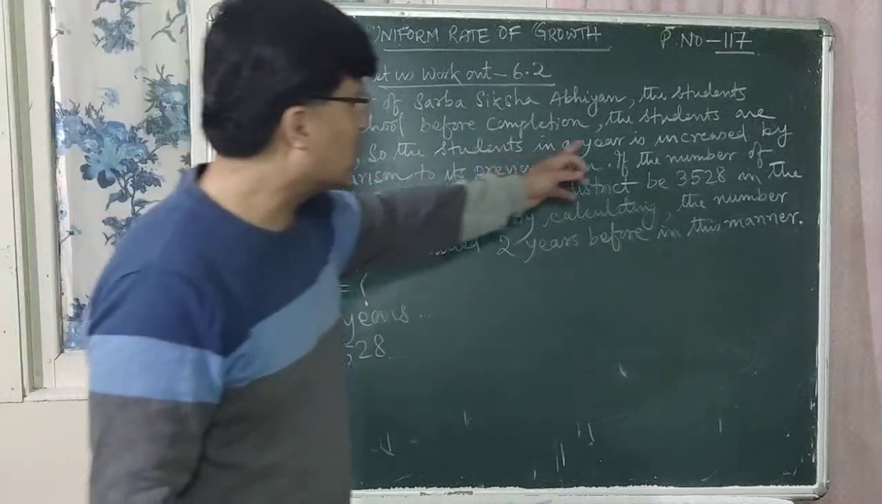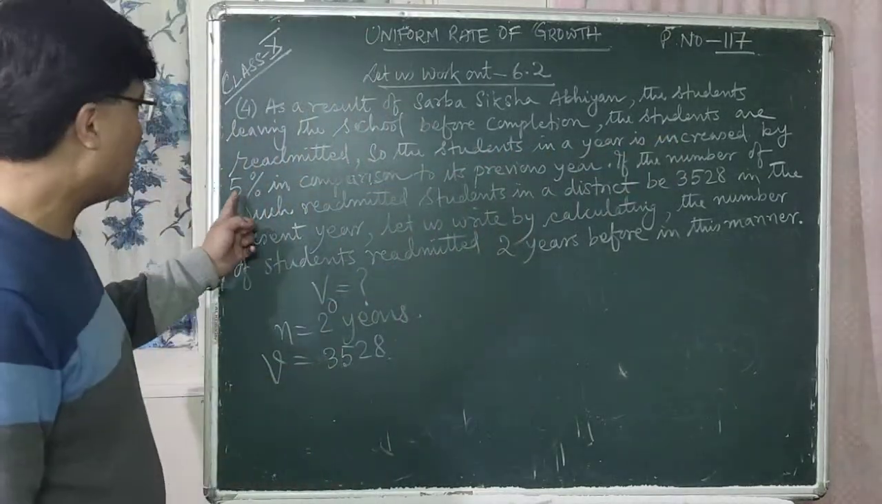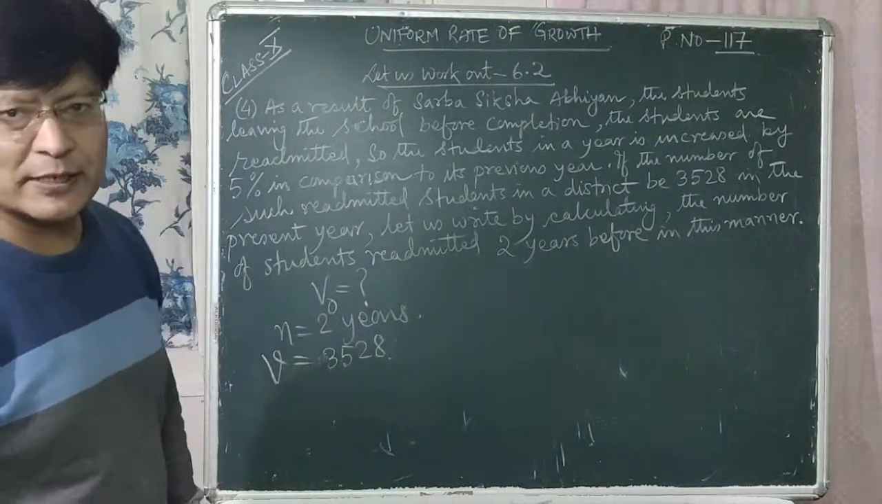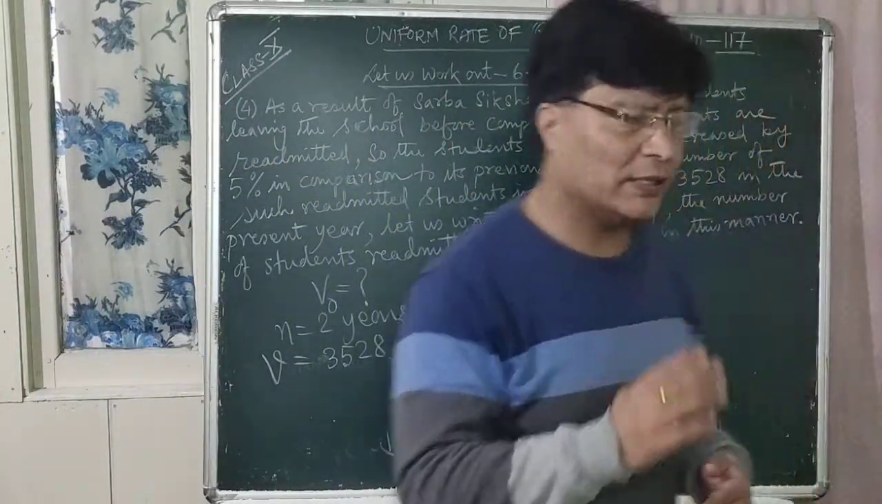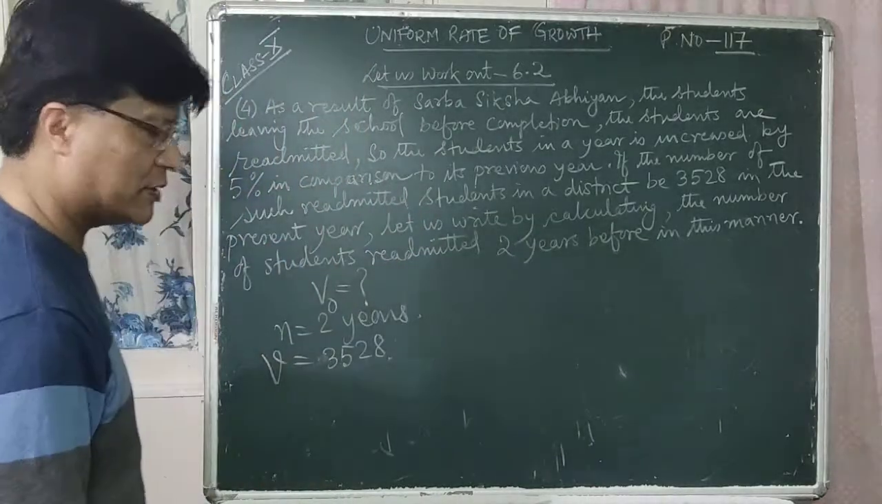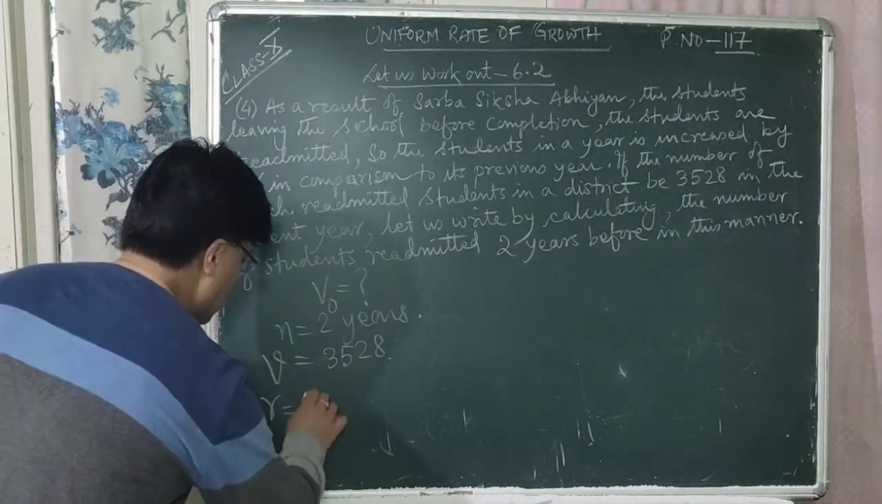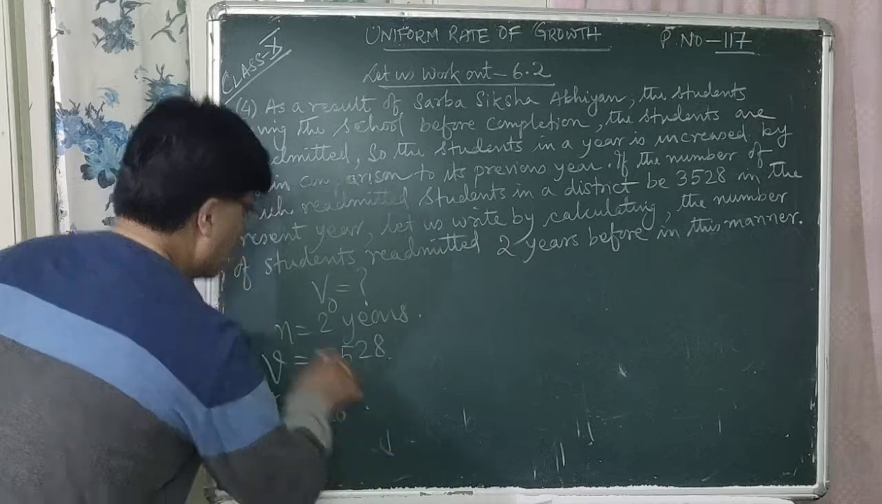The students in a year is increased by 5% in comparison to its previous year. That is, the rate of increase of students per year is 5%. So R is equal to 5%.